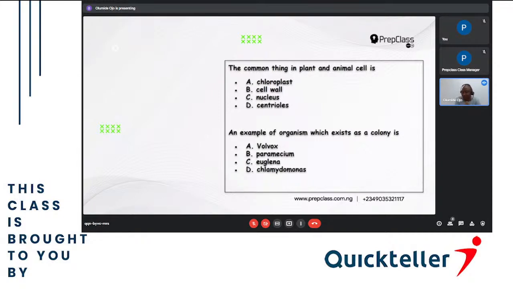Now, if you look at animal cells, animals don't produce their own food, so they will not need chloroplast, because the chloroplast contains a green pigment that is used in photosynthesis. Since you and I will not need to photosynthesize our food, our cells will not need any chloroplast. We need to go and get our food from wherever we can get it. But plants can produce their own food, so they have chloroplast. Very, very important for them. Then, plants cannot move from one place to another.